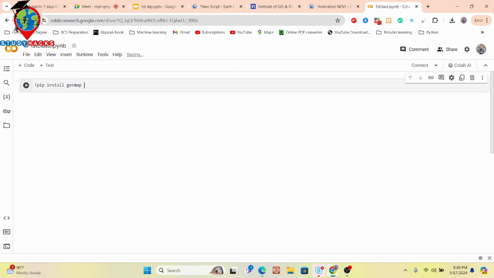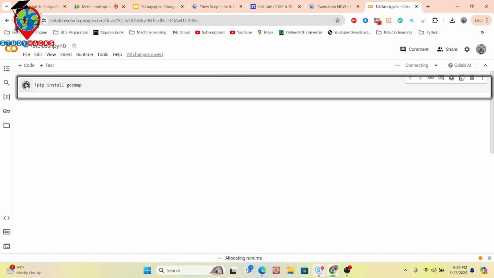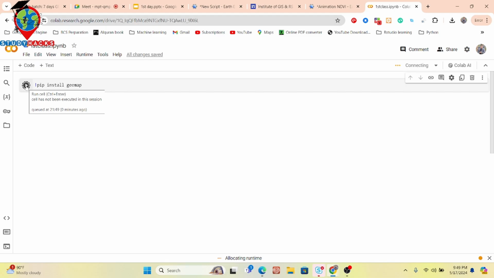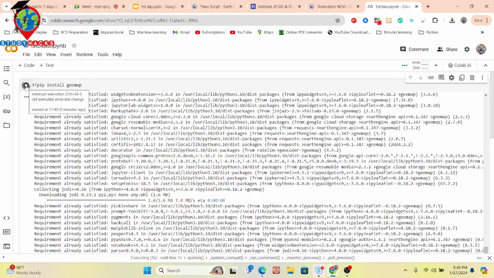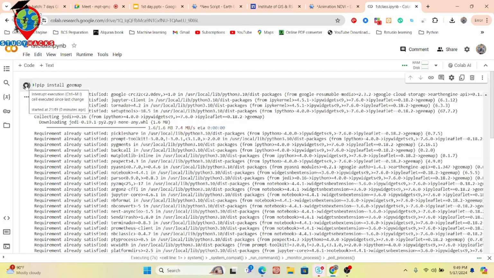So just simply run pip install geemap, click here, and it will install this geemap package on your system. It shows it is already satisfied.